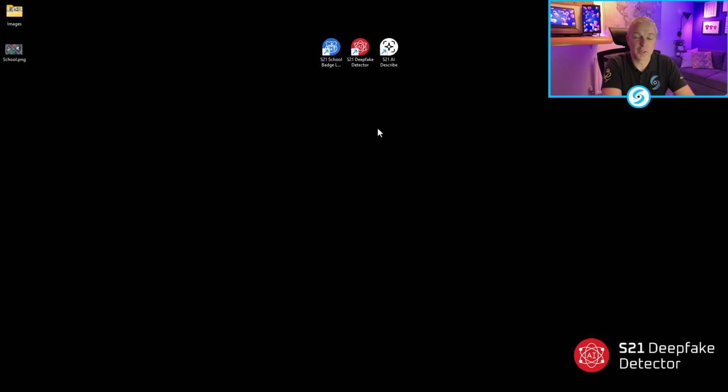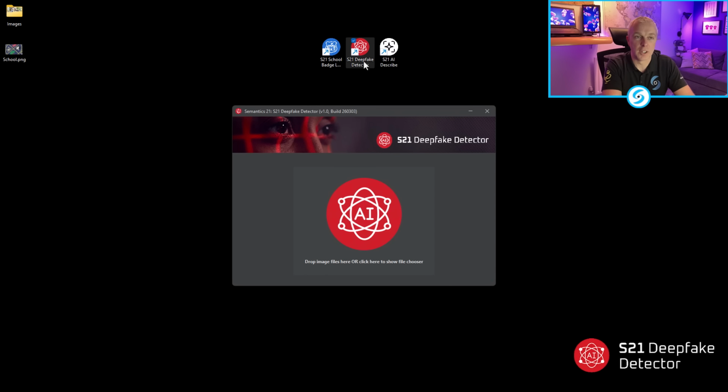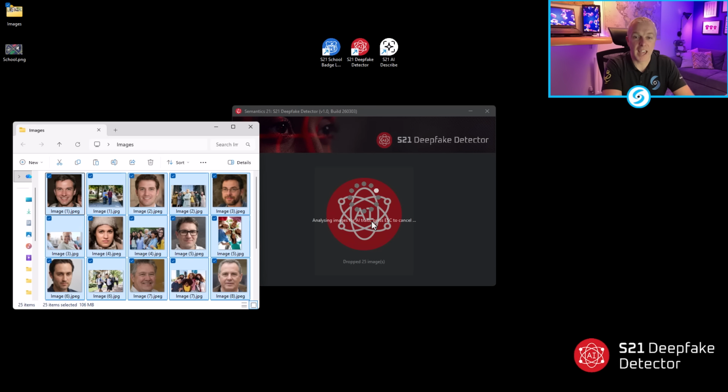Now exactly the same sort of design and engineering work has gone into this product. It's a standalone application, so we can simply open the application in Windows and you're met with a very simple, easy interface to use. Now we're just going to open up a folder of a number of files that we have available to us, and you can see there's some quite close-up portrait images, and then we've got some background photographs as well. We simply select those images from the folder, drop them onto the application, and you'll see that in the background the AI is now analysing all of those photographs.